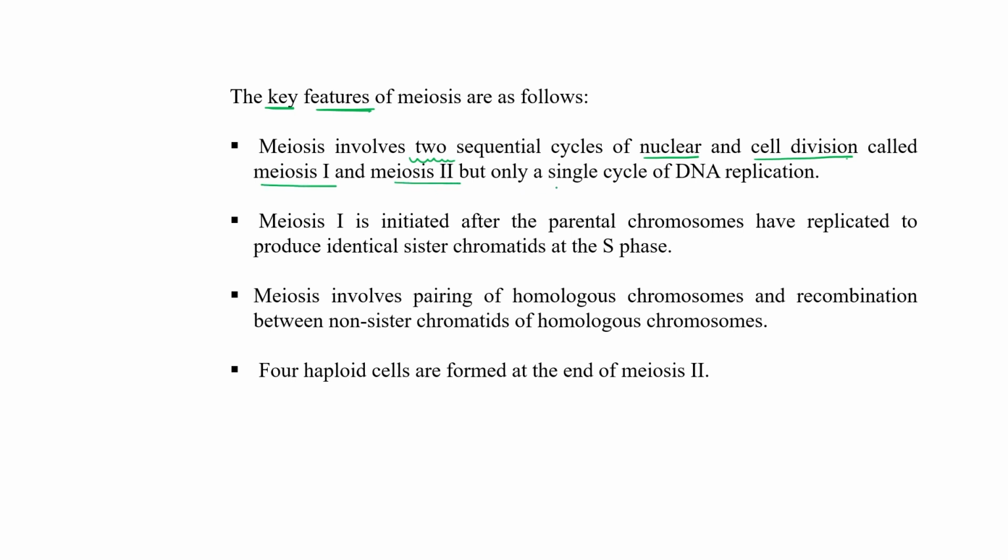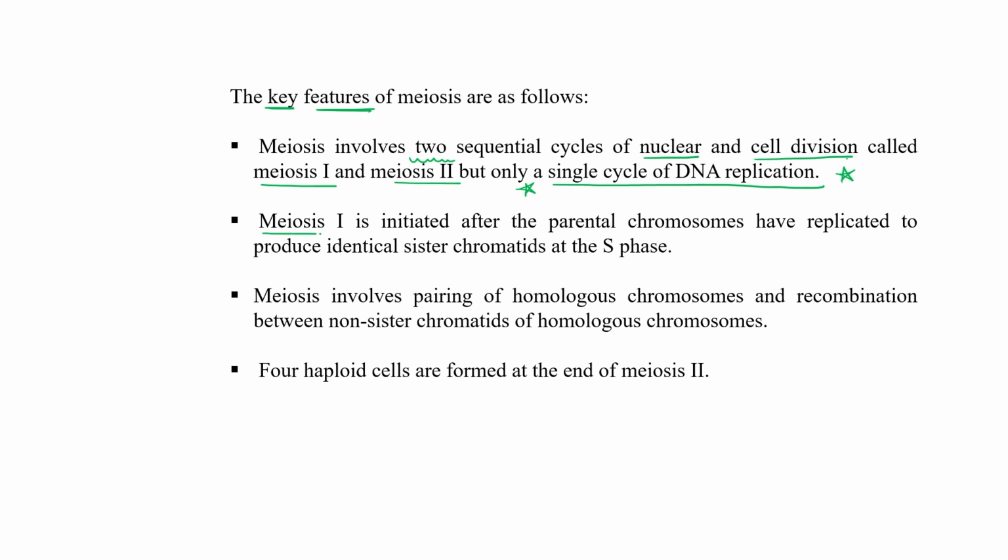But only a single cycle of DNA replication, meaning DNA only replicates in S phase. There is no duplication of DNA again. So only a single cycle of DNA replication occurs, but two sequential cycles of nuclear division and cell division, meaning meiosis 1 and meiosis 2.